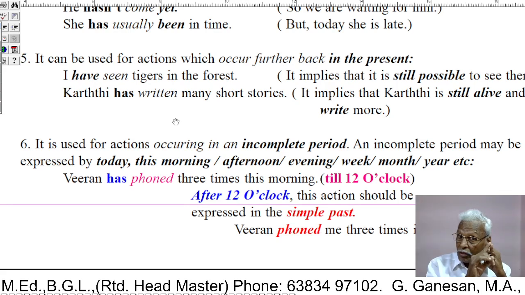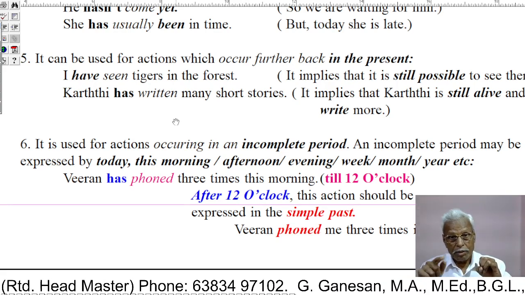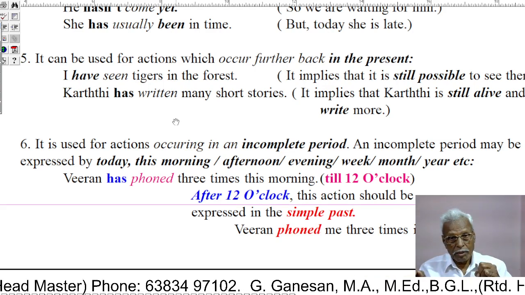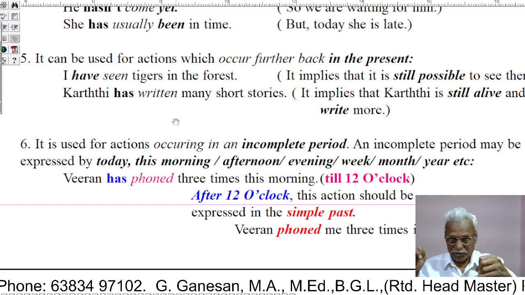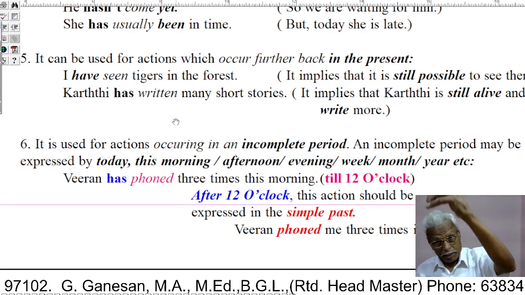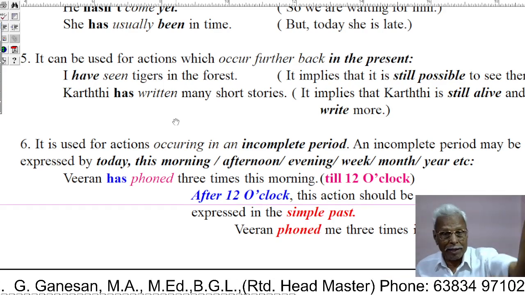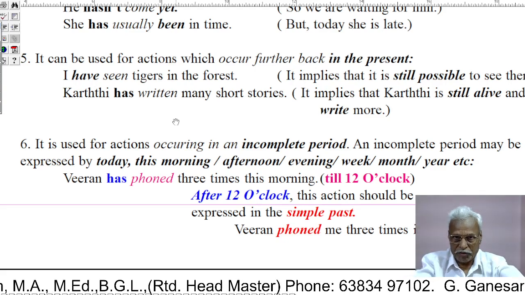The action that happened in the past is capable of occurring again in the present. Then that past action can be expressed in the present perfect.